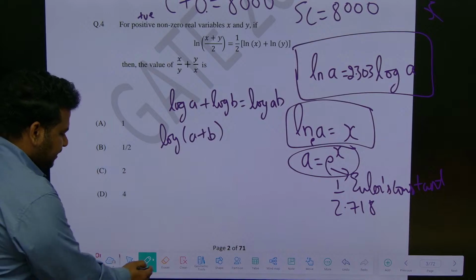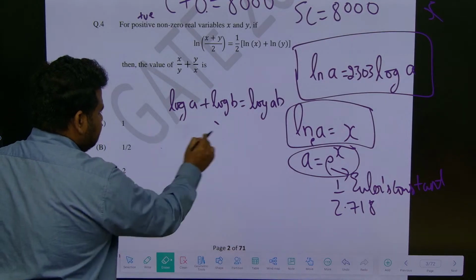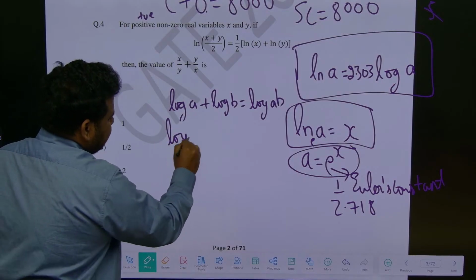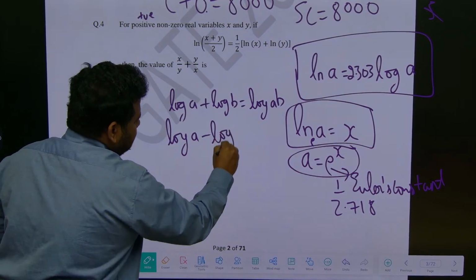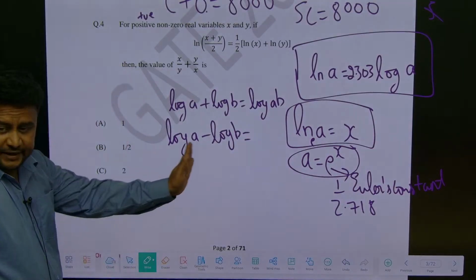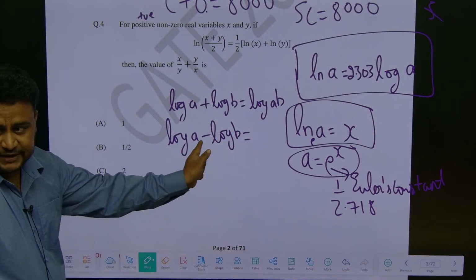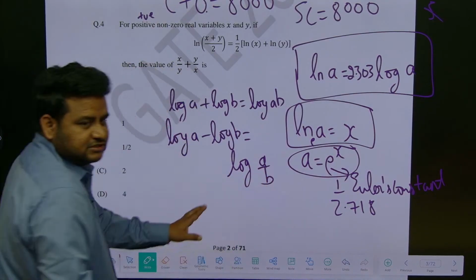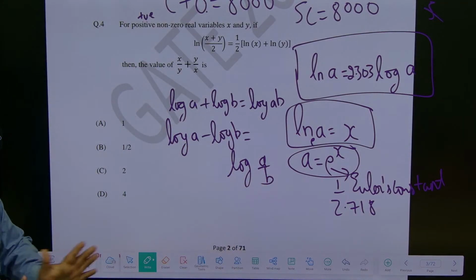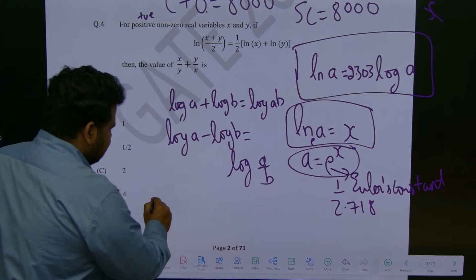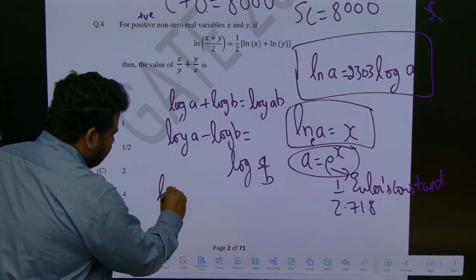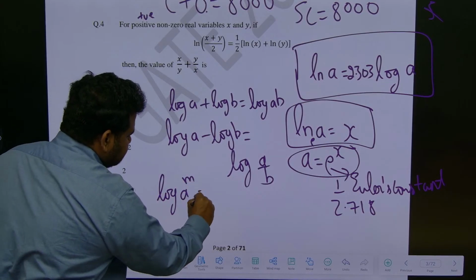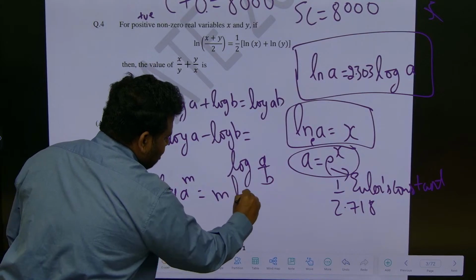Clear? Log of ab. Then similarly, if you have the difference log a minus log b, it is not log of a minus b. Log a minus log b will be equal to log of a by b. Please remember this. One more thing: if you have log of a to the power m, this will be equal to m times log a.